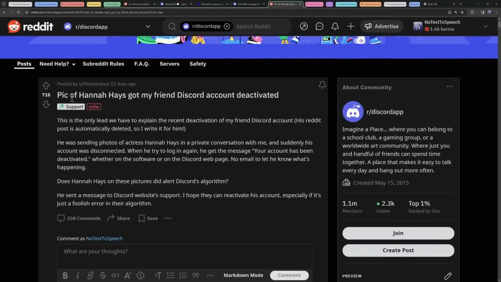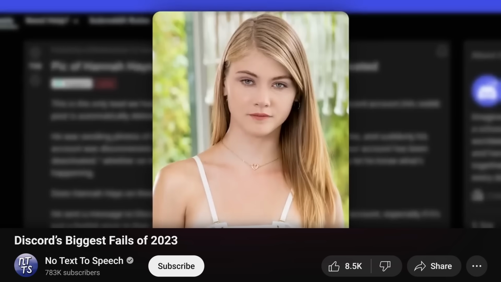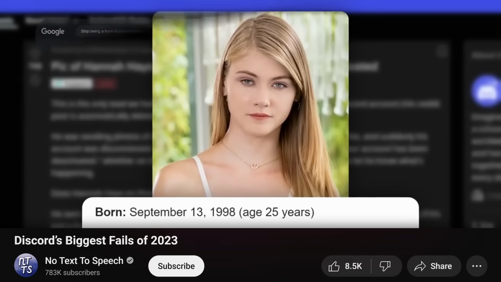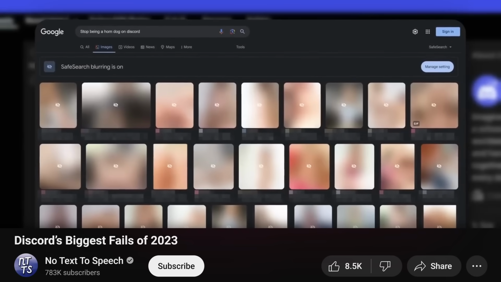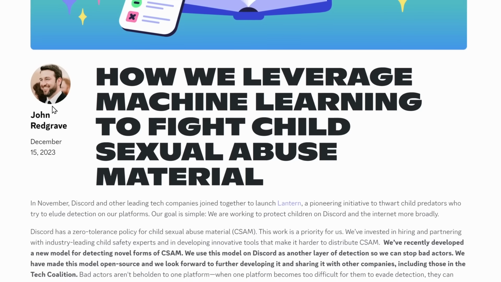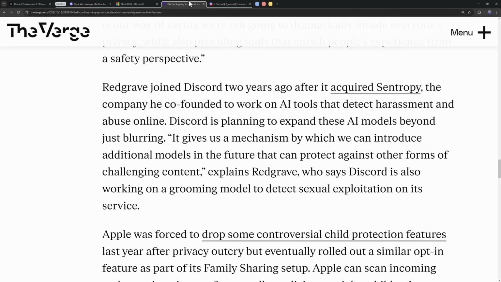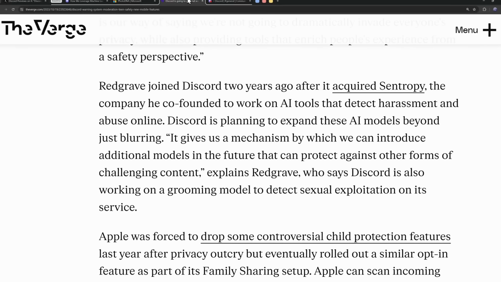And to be fair, there initially were some problems that I talked about in a previous video, like adult stars being flagged as people under 18. It was kind of a crapshoot, but from what I've seen recently, things have actually been going pretty smooth. But this blog post with John Redgrave was also in addition to a little bit of publicity, what do they call it? It was in the news a lot, okay?